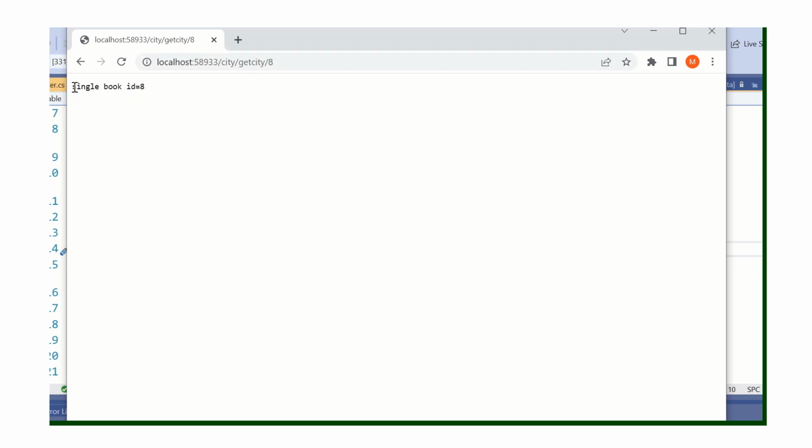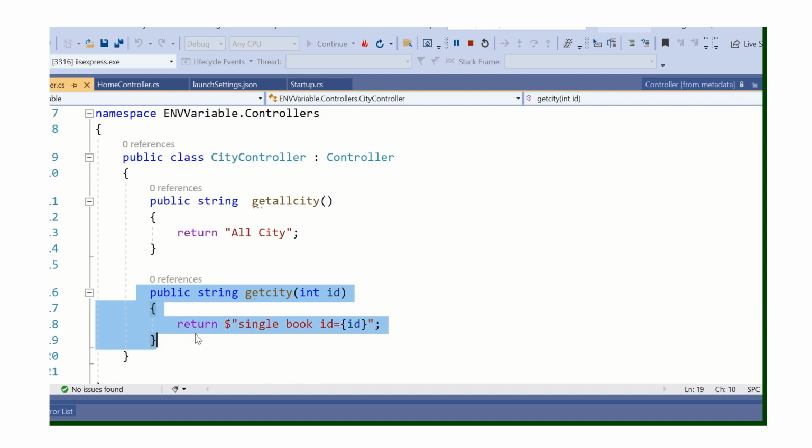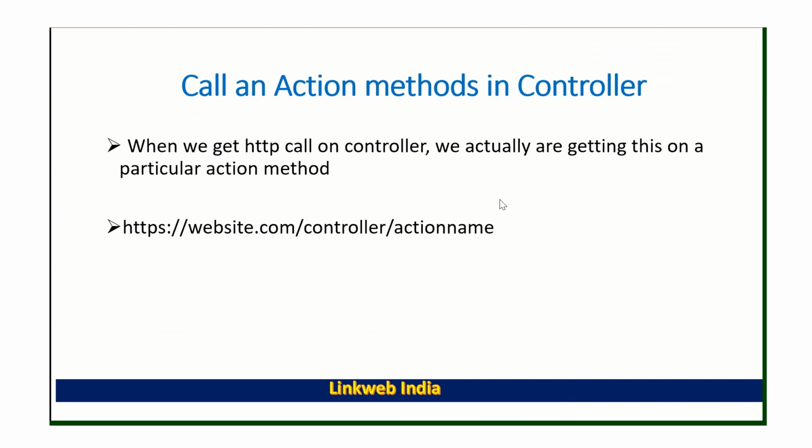So it's a single book, id equal to 8, it's printed. I have passed that, and it returns single book id equal to whichever id you have passed, right? So these are basically parameterized action methods, right? Calling an action method in controller, we have already discussed that.